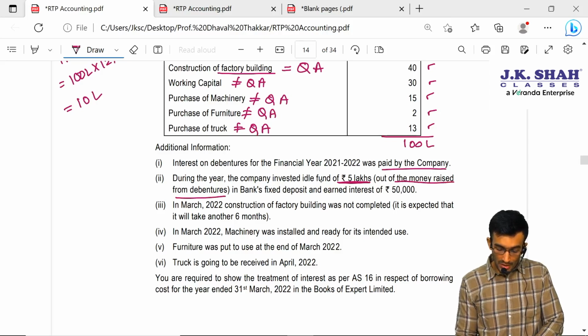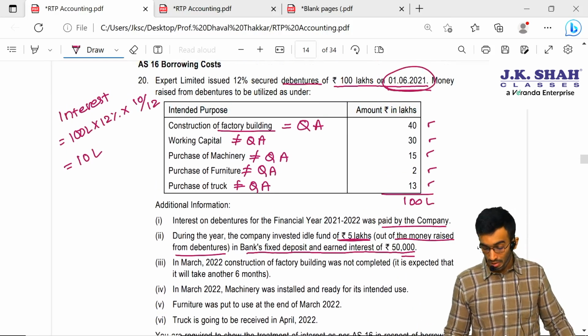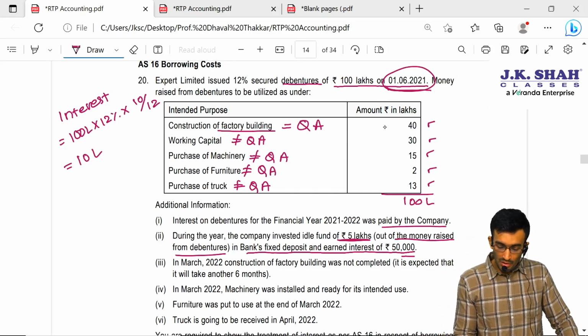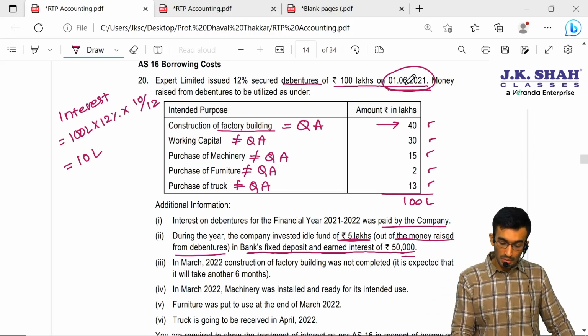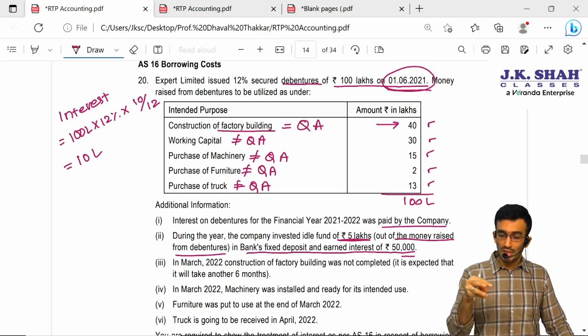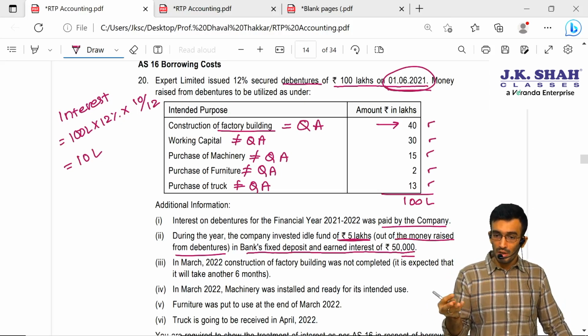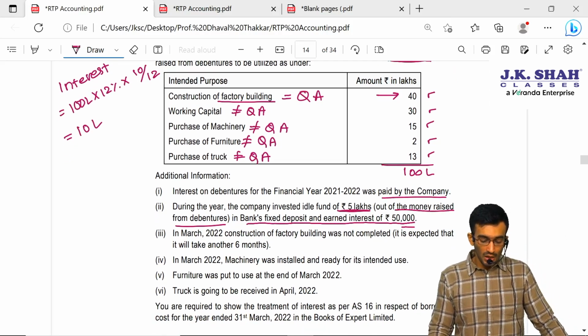So they have invested this idle fund in the bank's fixed deposit and earned interest of 50,000. If you remember, I said on the very first day, the moment we issue the debentures, we have not invested the entire 40 lakhs in the factory building on the very first day, that is, on 1st of June. Initially, we invested 10 lakhs, then we added more 10 lakhs, then we added more 10 lakhs. So till that time, sir, funds of rupees 5 lakhs were idle. So they have invested in bank FD and they have earned the interest of 50,000.